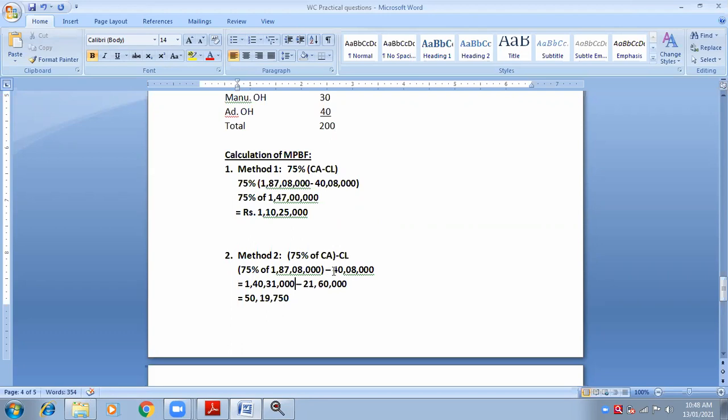And my liabilities are 40 lakhs 8,000. So I will write here minus current liabilities. So 1 crore 40 lakhs 31,000 is 75% of current assets, minus current liabilities of 40 lakhs 8,000.